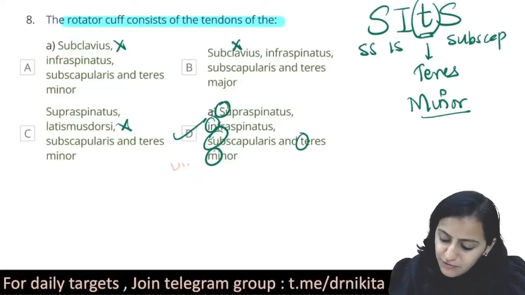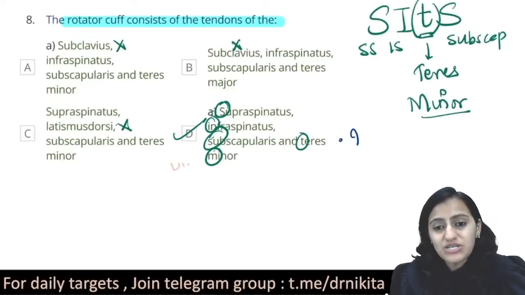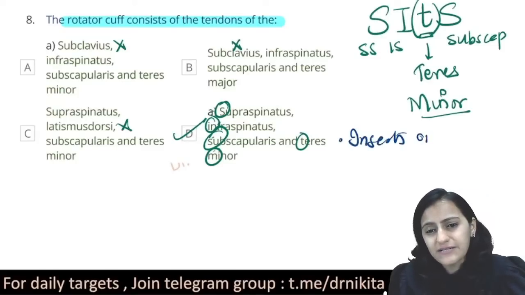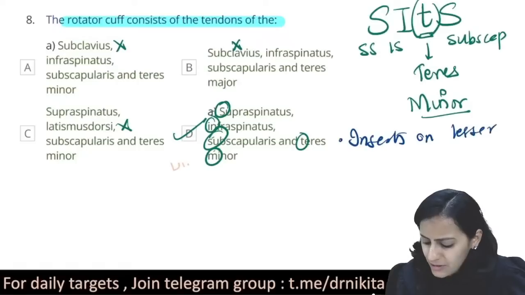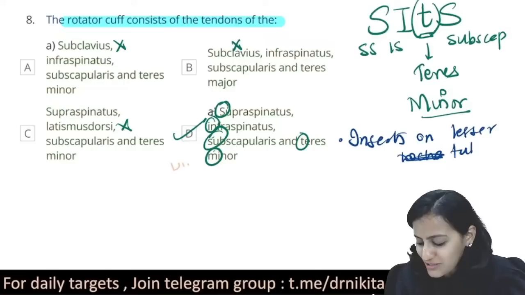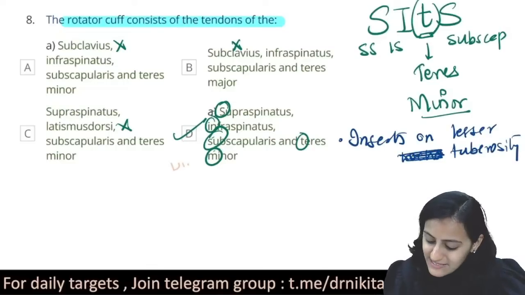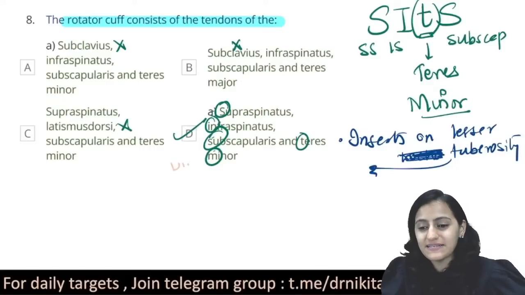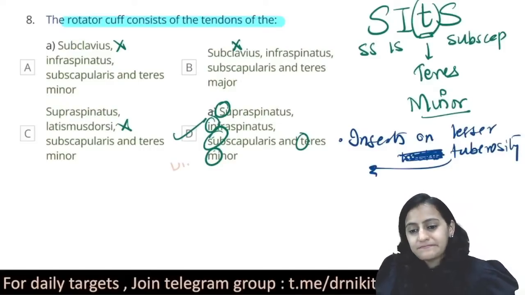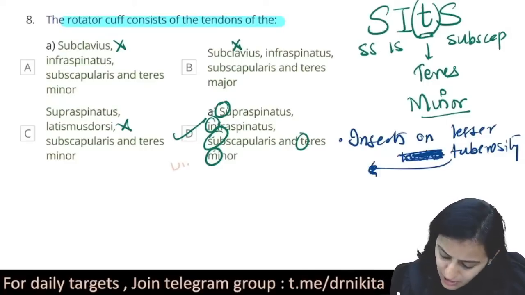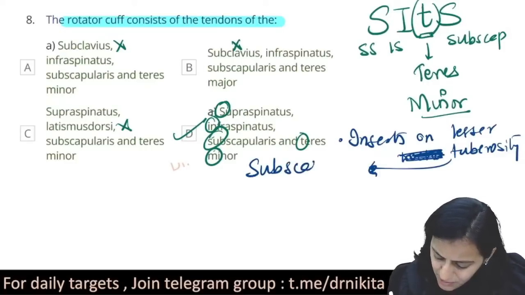Out of all of these 4 muscles, tell me which is the one which inserts on the lesser tuberosity. Sorry, not the trochanter. Trochanter is for femur. On the lesser tuberosity, which of the following muscles inserts? It is the subscapularis.